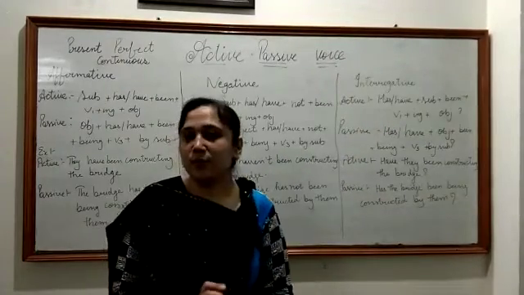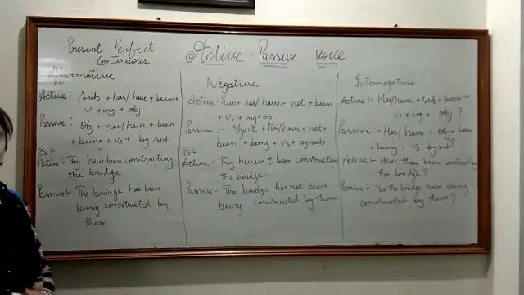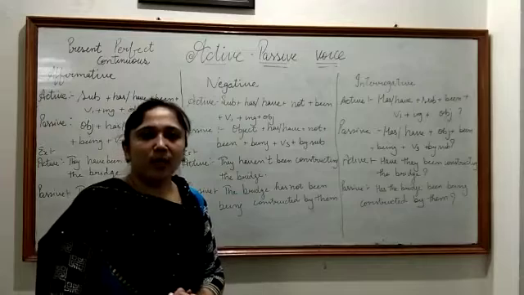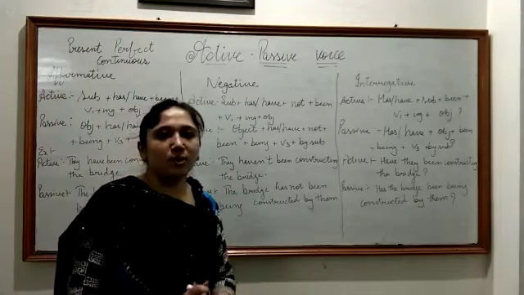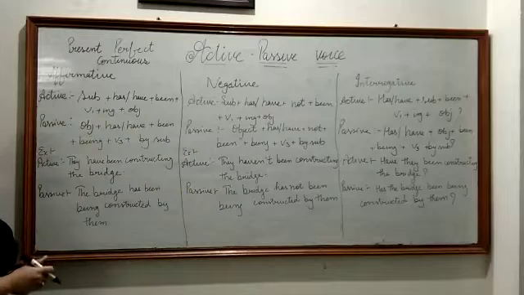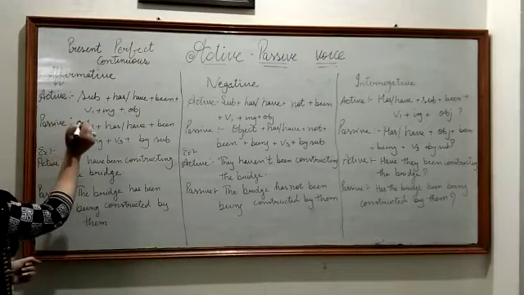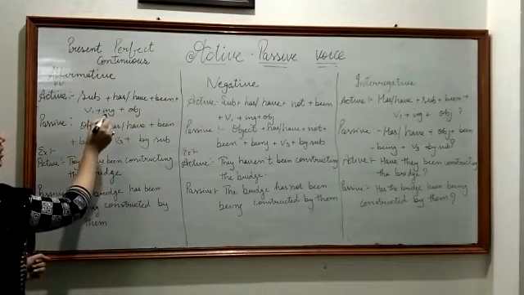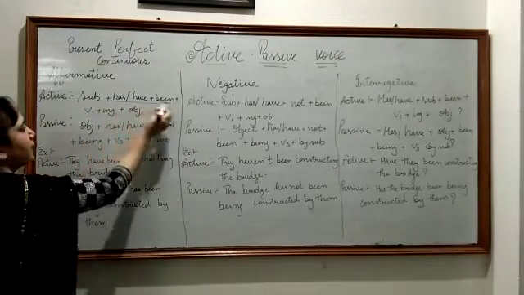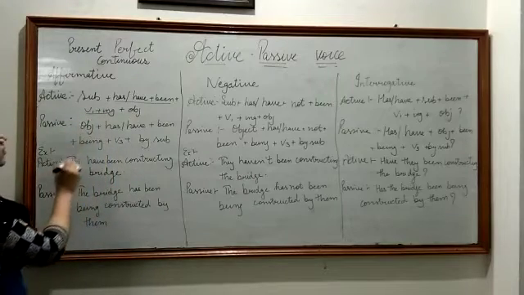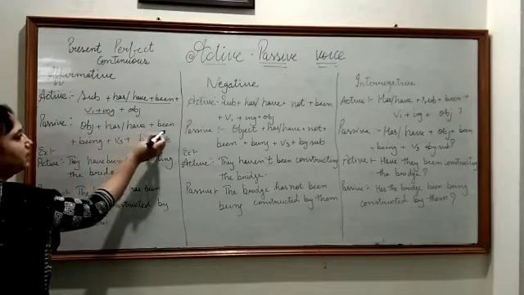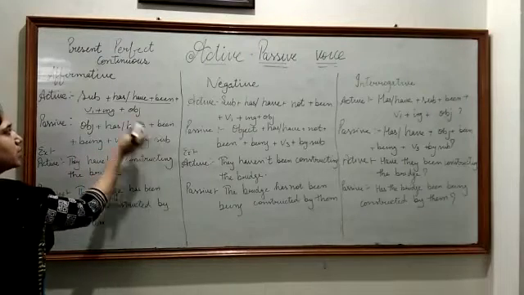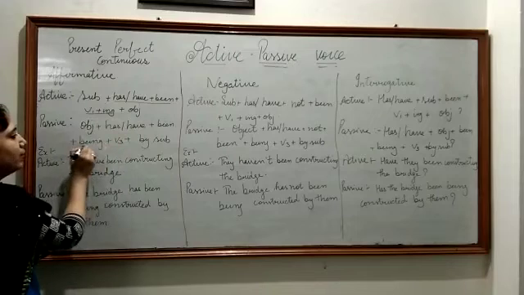So our last type for today is present perfect continuous tense. Basically this tense is a little bit rare, we don't use it so commonly, but we are going to discuss its rule. So first of all, in affirmative we have active sentence: subject plus has/have plus been plus V1 plus ing plus object. And in passive, object plus has/have plus been plus being plus V3 plus by subject, because we have ing here, that is why we have to use being.